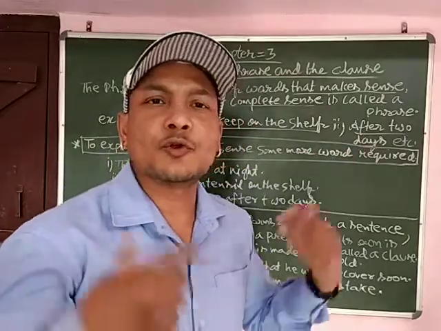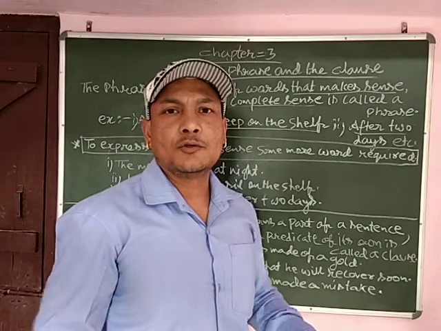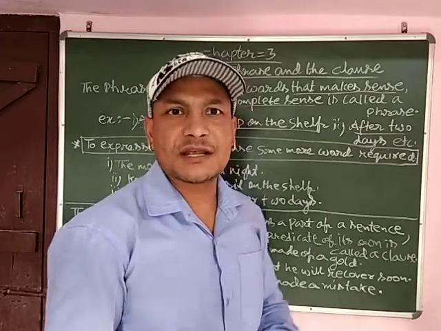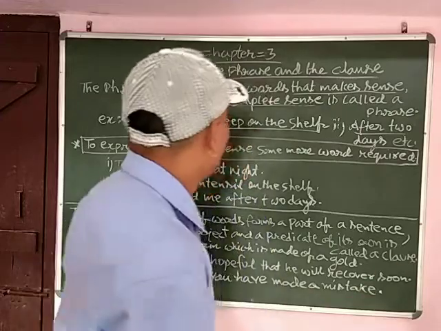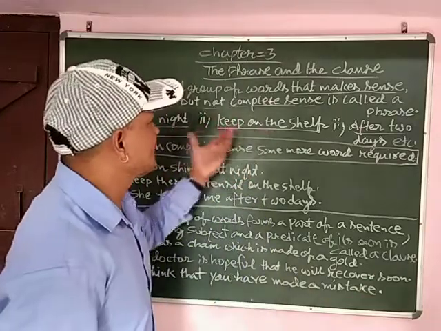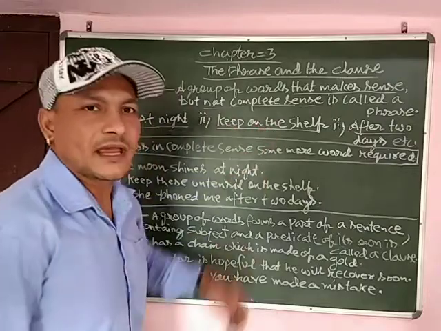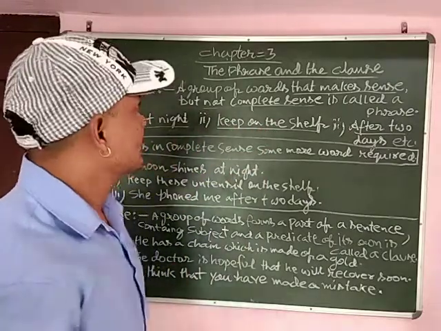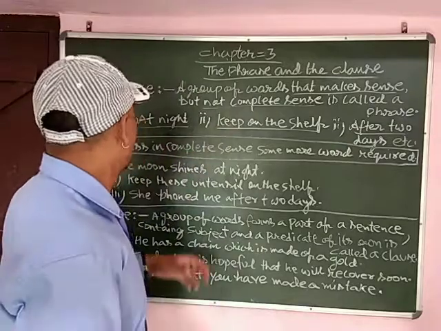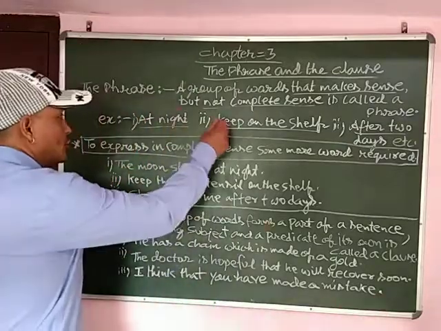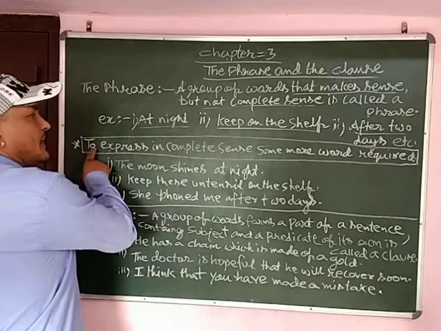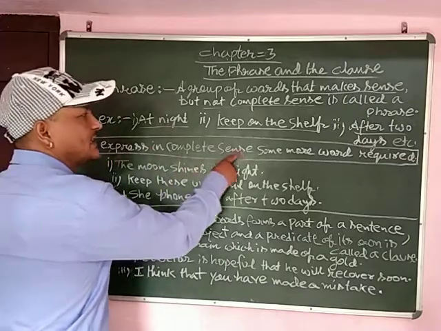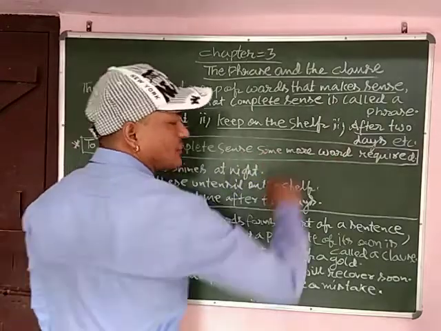After 2 days, यानी कि 2 दिन बाद क्या? 2 दिन बाद क्या? So there is something lacking, कुछ चीज की कमी है. So that's why we can say that this group of words makes a sense but not complete sense. That's why it's called a phrase. So here are the main points. It is written here: to express incomplete sense, some more words are required.